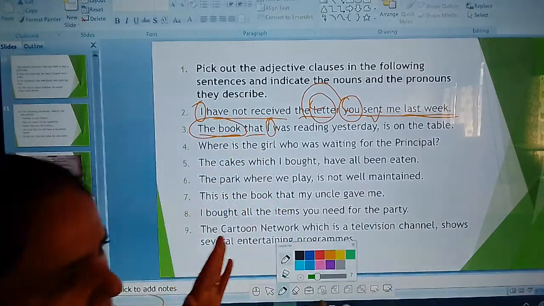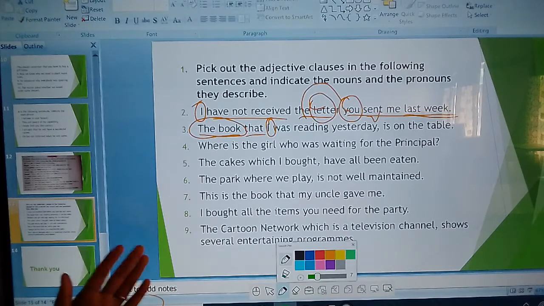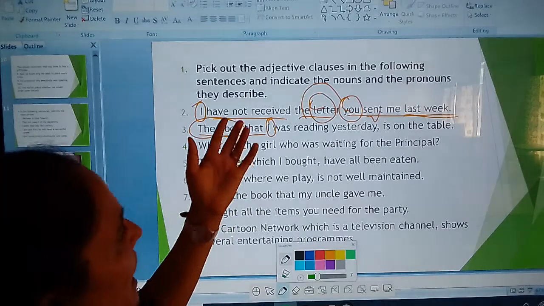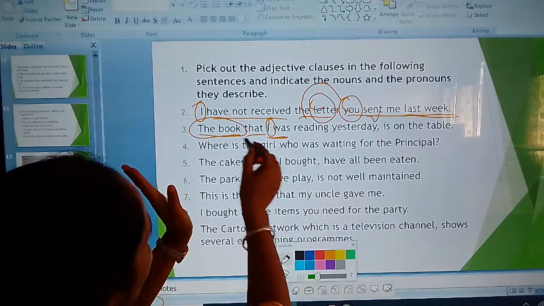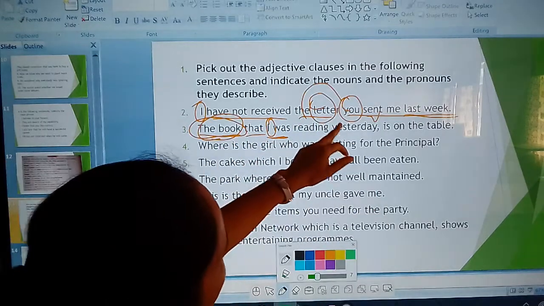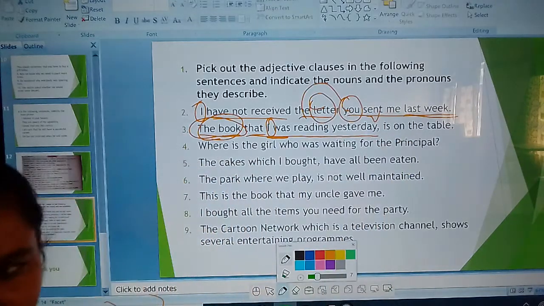All the students know about the adjectives. A word that describes a noun, pronoun or place, thing, animals. All the students know about the adjective. This is the adjective clause because here I describe the book. Okay, I was reading yesterday. In this sentence, that I was reading yesterday is the adjective clause.